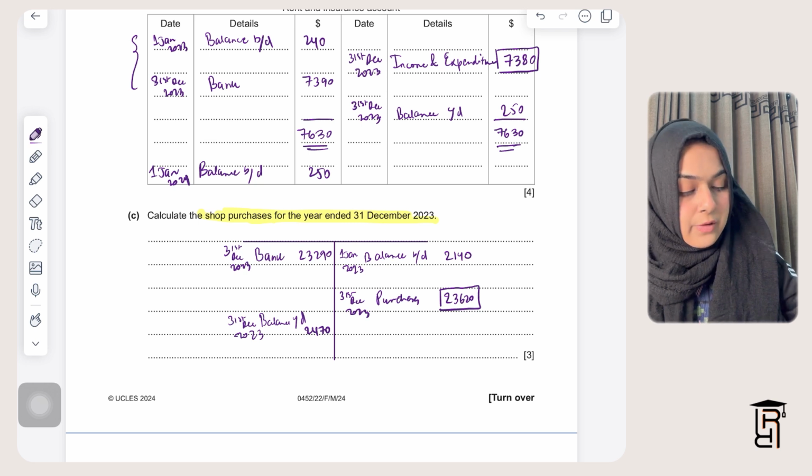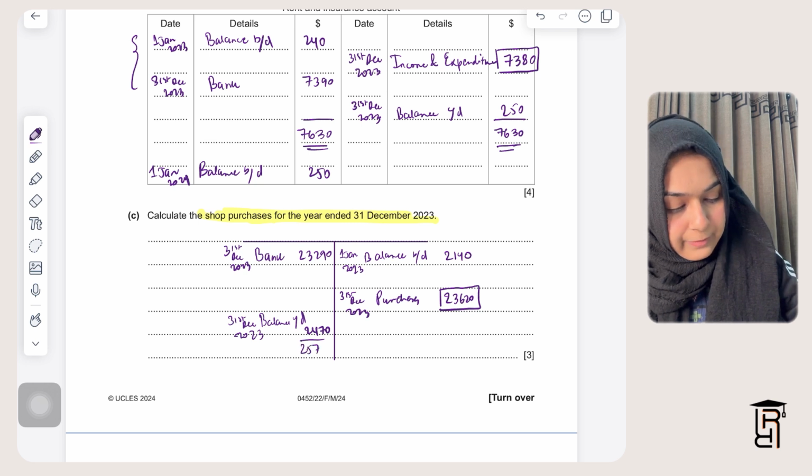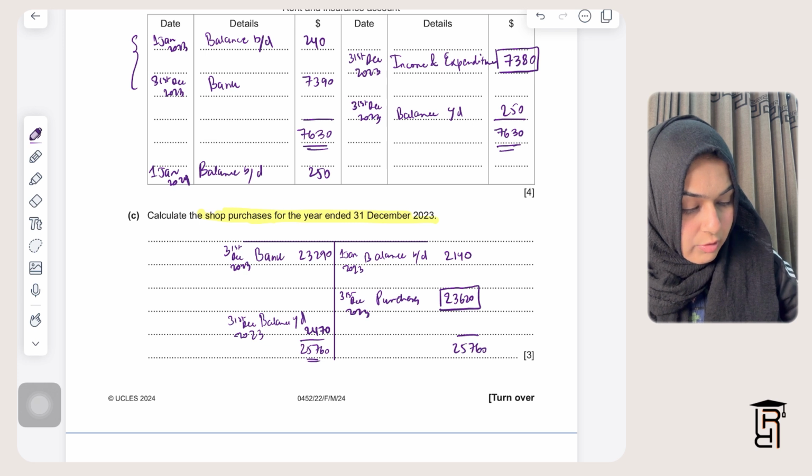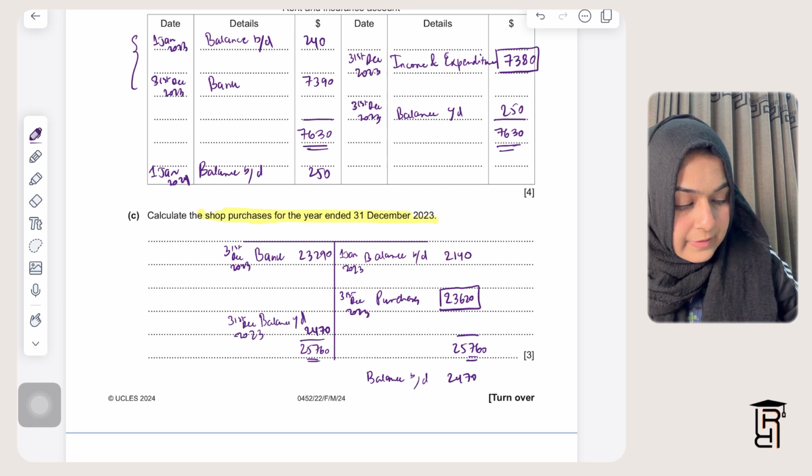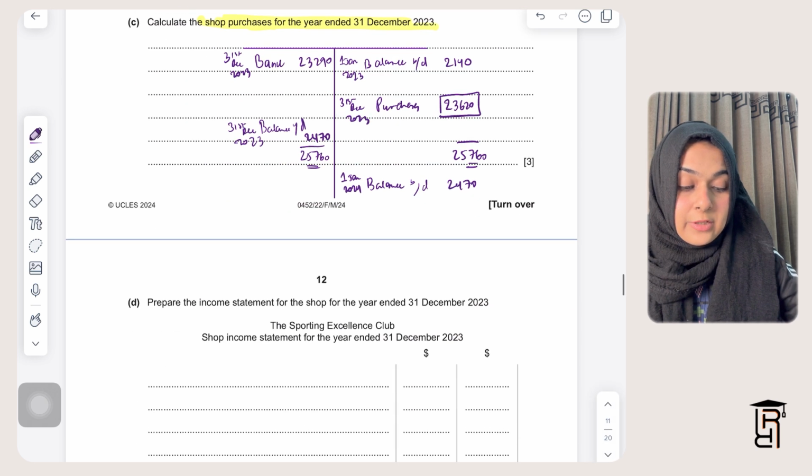So now the total of this account will be 25760 on both sides. This balance carried down will become my balance brought down. Balance brought down 2470. This is what I owe my trade payables at the start of 2024. So 1st January 2024, balance brought down will be 2470.